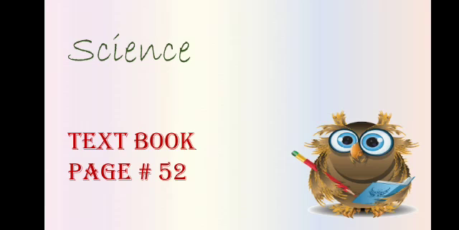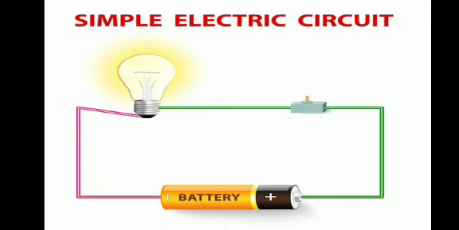First of all, you have to open your science textbook, page number 52. We have topic 11.2, which is circuits. What is a circuit? The path that electricity takes from its source to its destination is called a circuit. The meaning of path is rasta, level 2. Now you will understand this definition with the help of this diagram. Beta, the path means rasta.